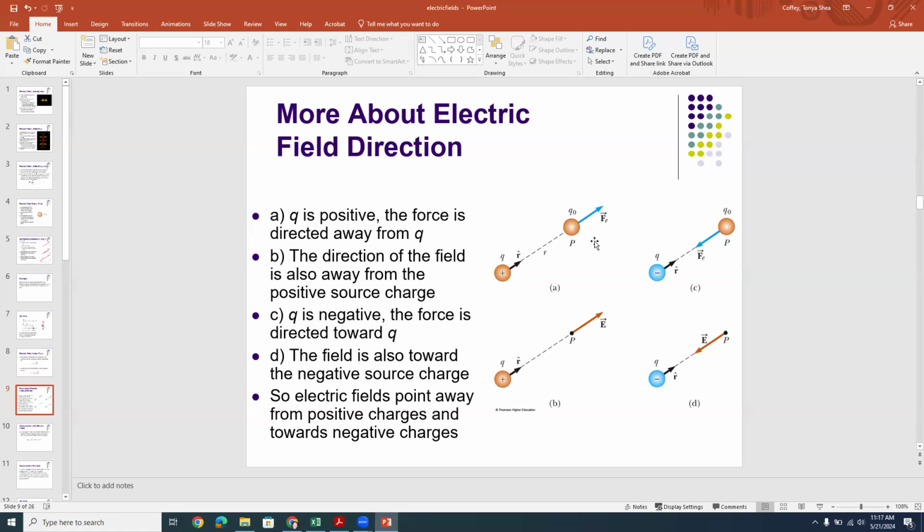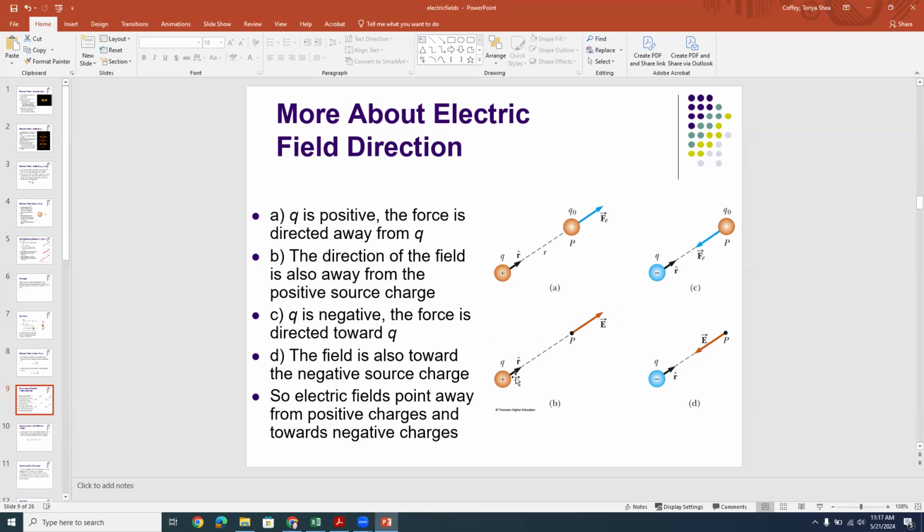We talked about that in our Coulomb law lecture. And so if we have a positive charge creating that field, then since we're taking a positive test charge Q naught, the electric field would point away from that positive charge, okay?